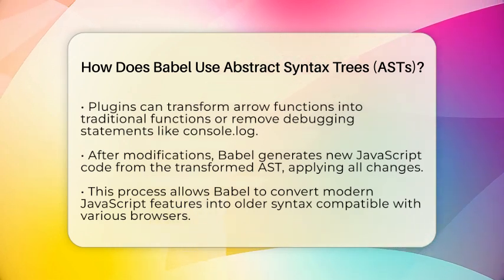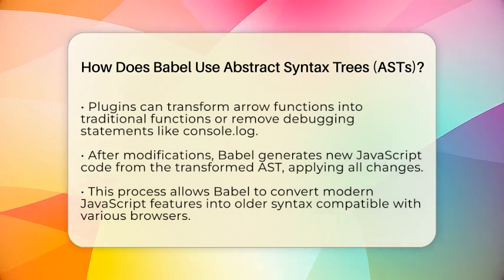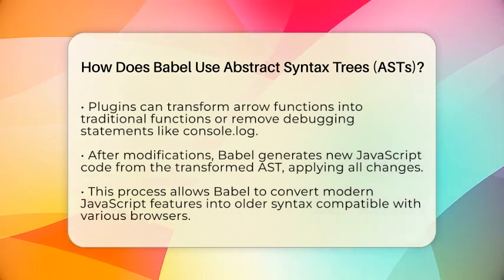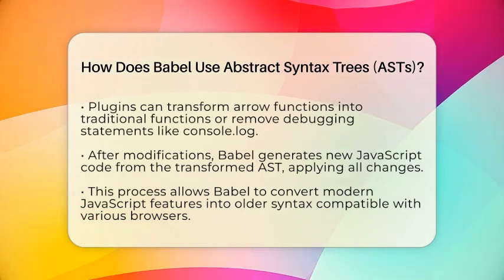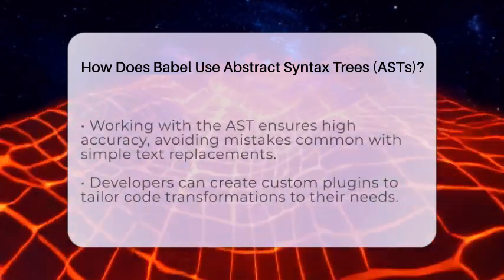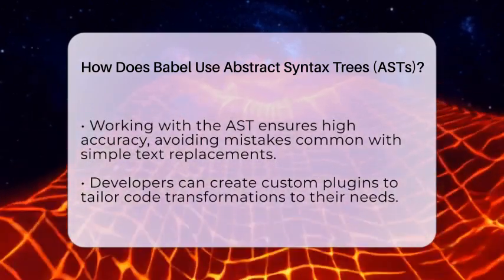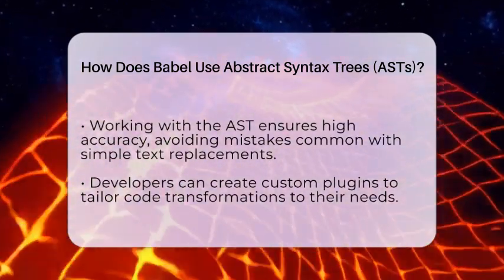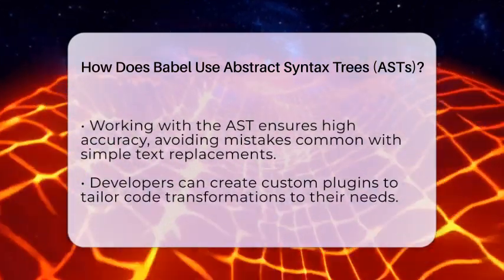the code's meaning. After all the modifications are done, Babel takes the transformed tree and turns it back into JavaScript code. This process is called code generation. The new code looks just like the original but with all the updates and changes applied. This way, Babel can convert new JavaScript features into older versions that work in older browsers or environments.